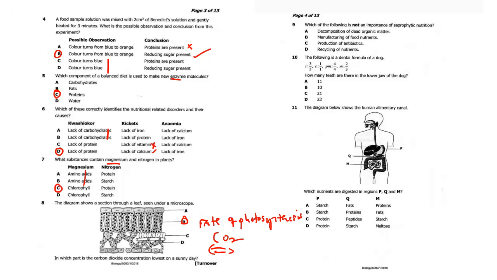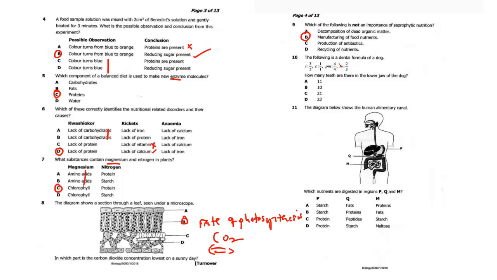Then question 9: which of the following is not an importance of saprophytic nutrition? Decomposition of dead organic matter, manufacturing of food nutrients, production of antibiotics, recycling of nutrients. Now, which one is which? Saprophytes are heterotrophs, which means they feed on dead organic matter, so they do not make food. So the one for manufacturing of nutrients is the one that is not.